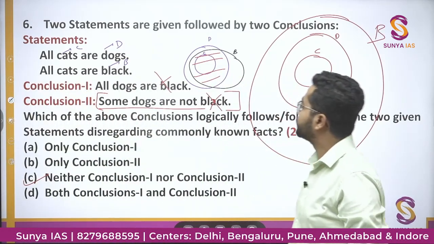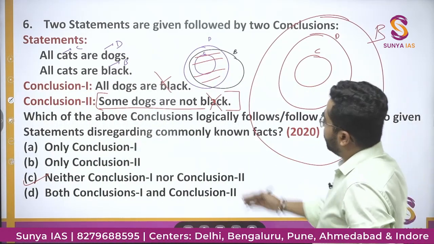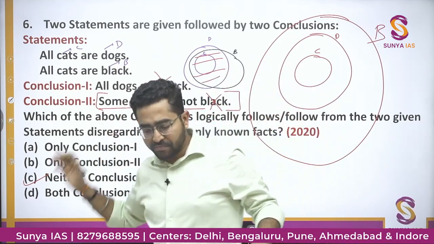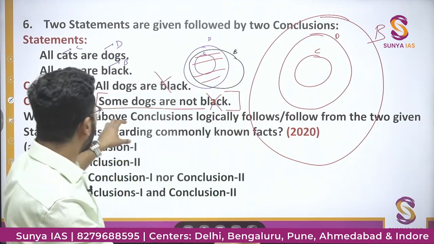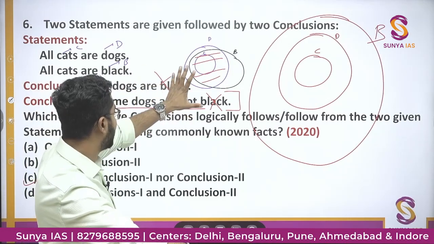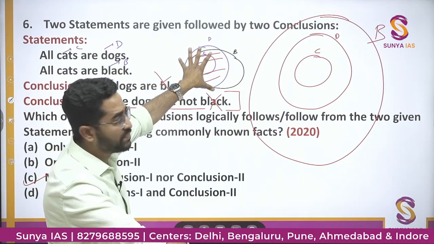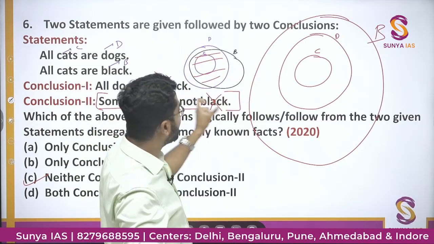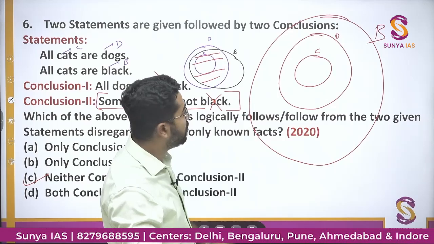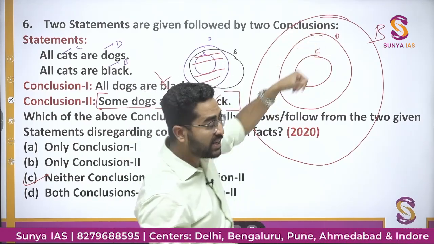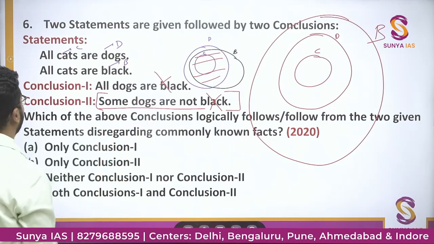Got it? From the general statement, we found that all dogs are black is wrong. We need to negate the statement: all dogs are not black. In the general statement we found that all dogs are not black, so that is correct. But is there any possibility where all dogs are black? Here we have seen that yes, there can be a possibility where all dogs are black. So this statement will be wrong.